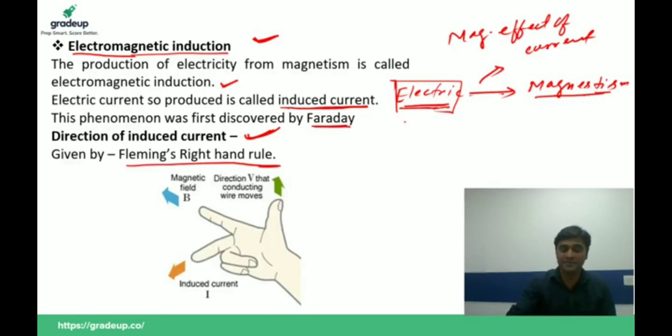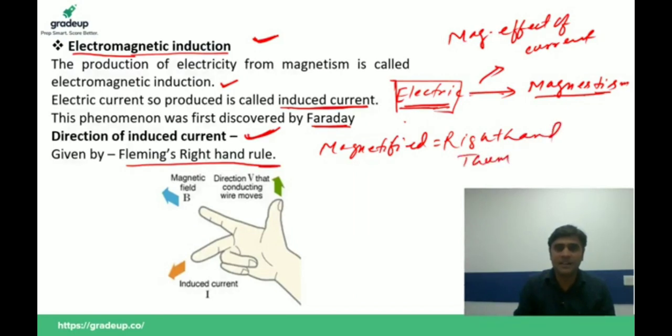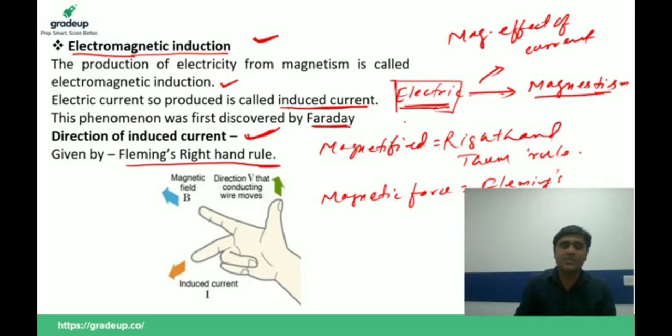So please remember, direction of magnetic field is given by right hand thumb rule. Direction of magnetic force is given by Fleming left hand rule, and direction of induced current is given by Fleming's right hand rule. This is important for your exam.